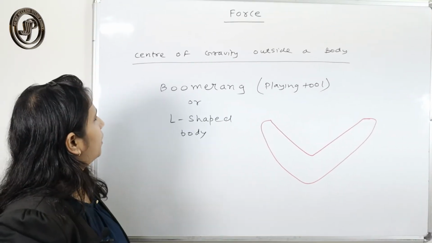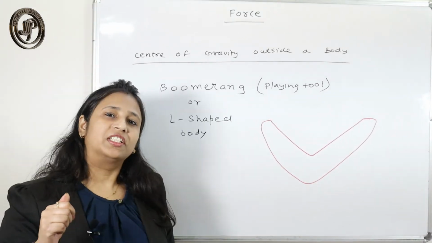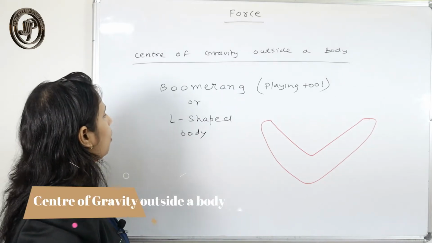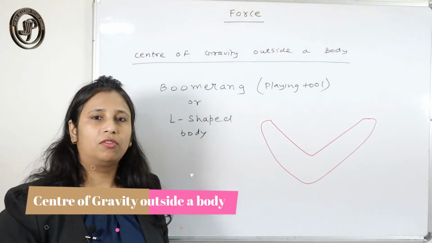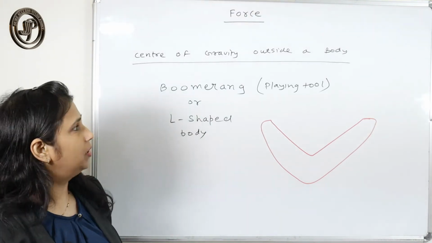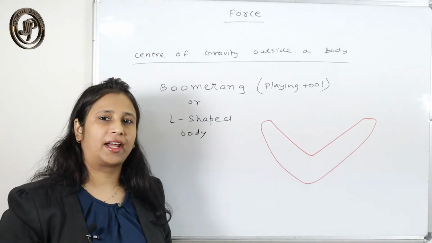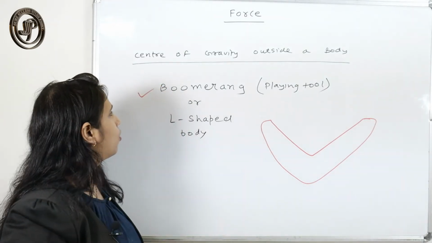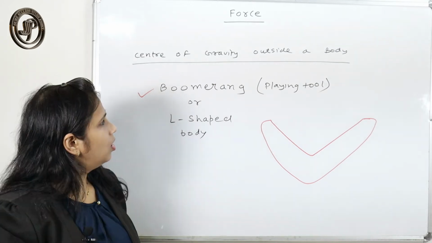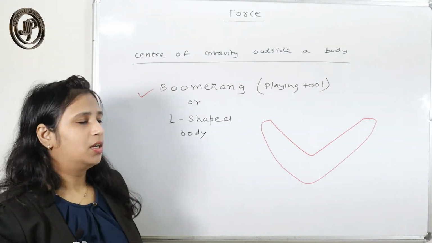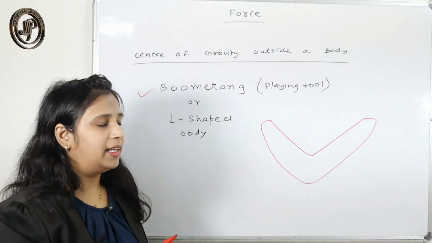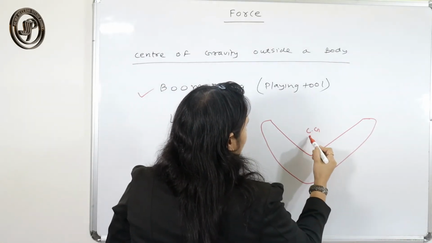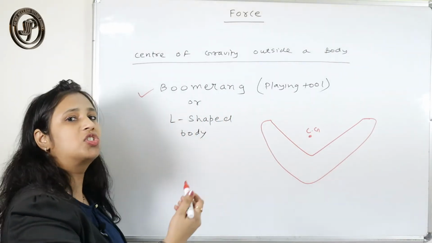Now I'm going to give you an example of a body where the center of gravity resides outside the body. In an L-shaped body, generally, the center of gravity resides outside the body. For that I have taken the example of a boomerang. That is a playing tool, and its shape is like that. In that type of body, the center of gravity resides here, just outside the body.